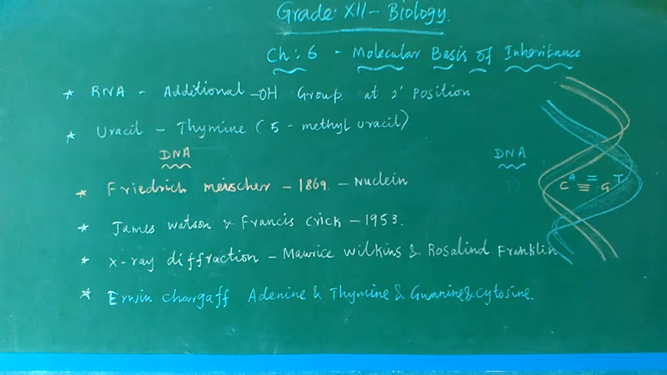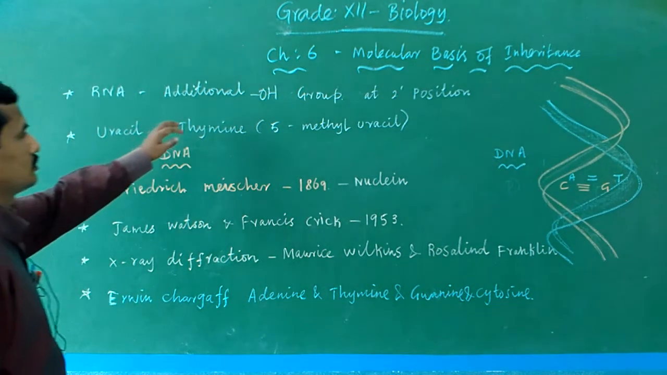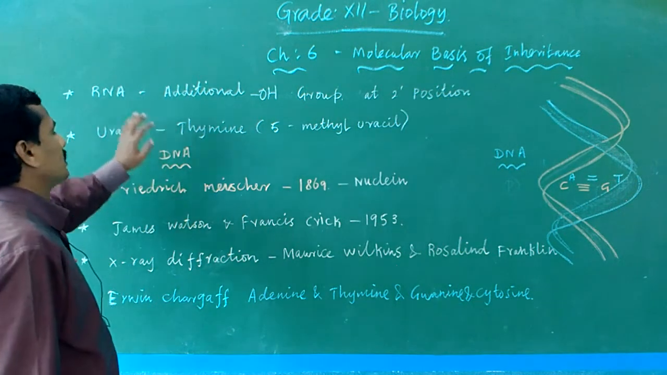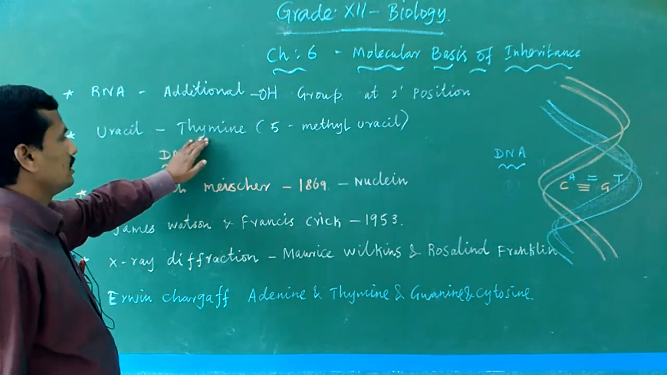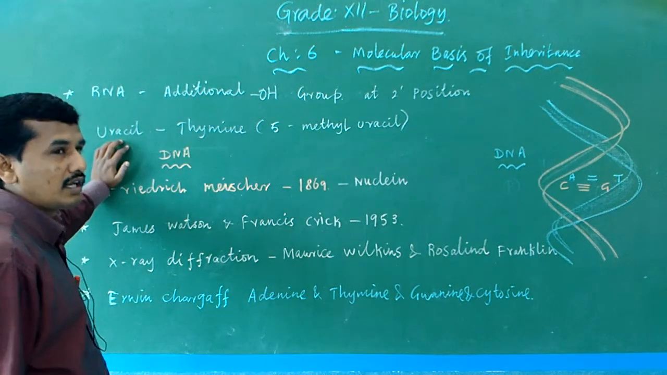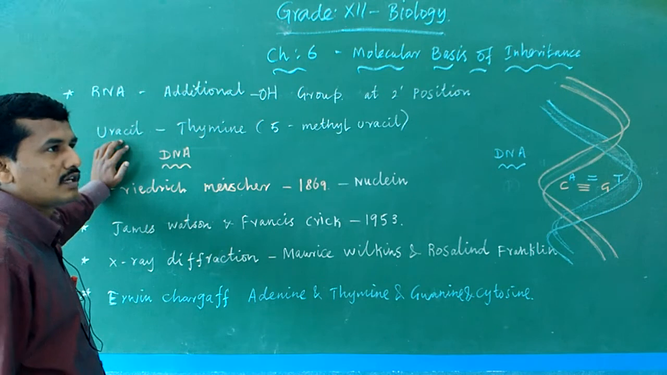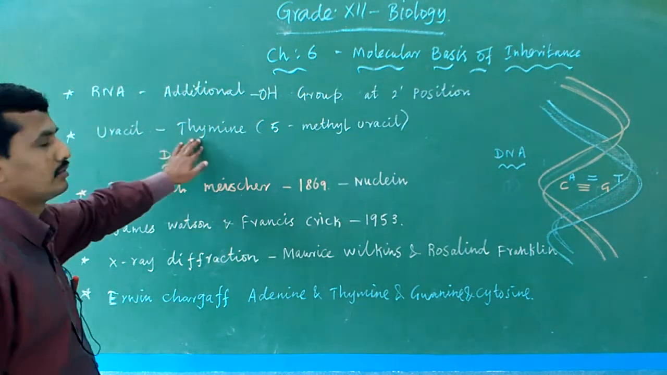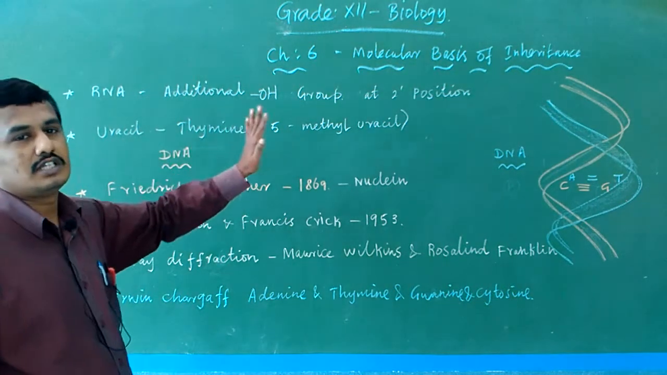But in RNA, adenine pairs with uracil and cytosine pairs with guanine. So the difference between DNA and RNA is only this: an additional OH group is present at the 2' position of RNA, and instead of thymine, uracil is present in RNA. In any RNA, whether mRNA, tRNA or rRNA, uracil is present but thymine is absent. Thymine is only present in DNA.